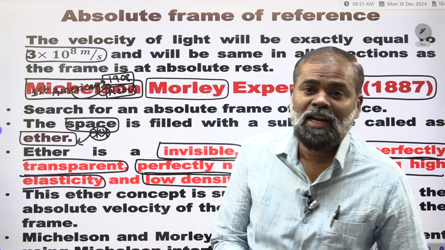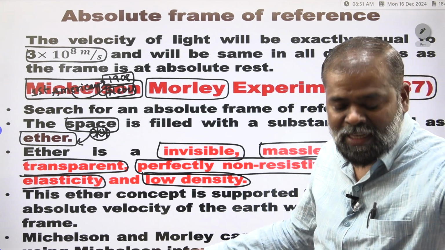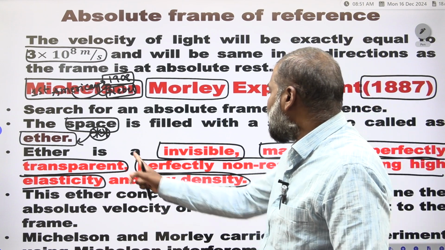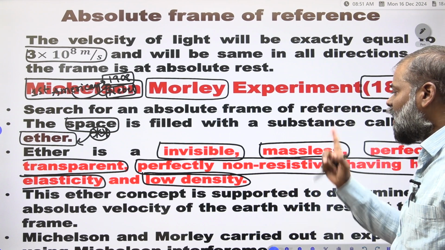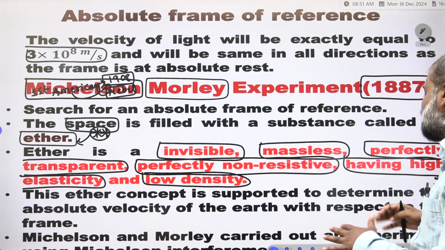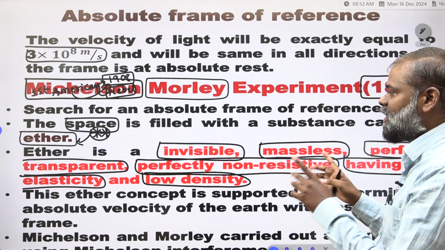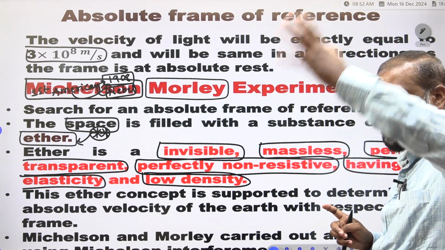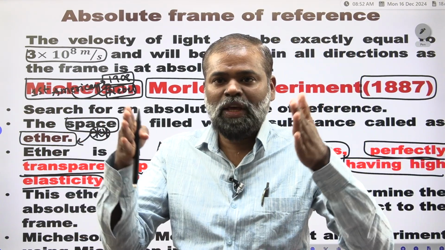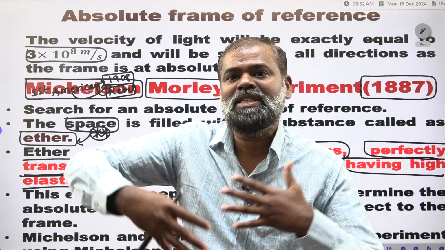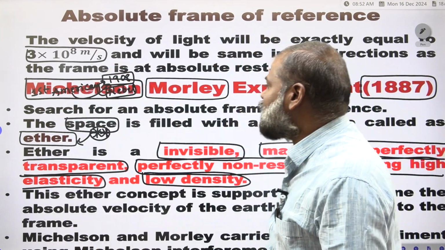Ether is one medium. Ether is invisible, massless, perfectly transparent, perfectly non-resistive, having high elasticity and low density. These are the qualities of the ether. This ether is filled within the space. He assumed that, because, as I already told you, if we want to give any theory, we keep assumptions. Those assumptions are hypothetical ideas. This hypothetical idea may or may not be true. Clear?